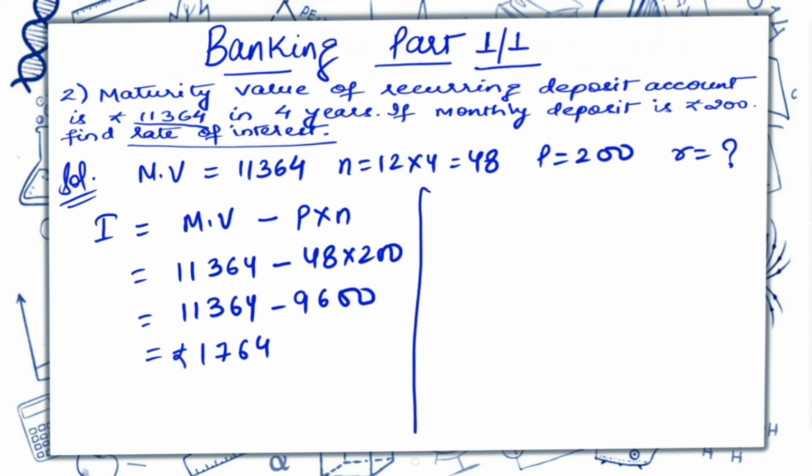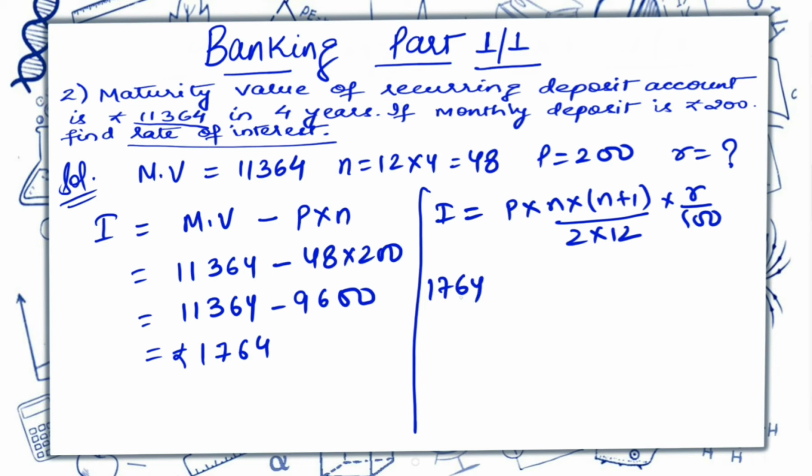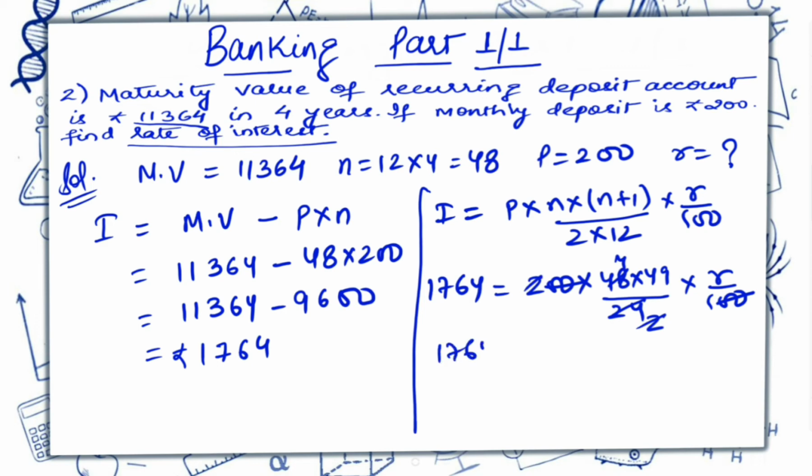1764 rupees is interest which we received. Now we know the formula for interest is P into N into (N plus 1) upon 2 into 12 into R by 100. Here interest is 1764, P is 200, N is 48 into 49 by 24 into R we have to calculate. So this and this will be cancelled out. 12 2s are 24, 4 and 2 will be cancelled out. Thus here we will get 1764 upon 4 into 49, this is equals to R.